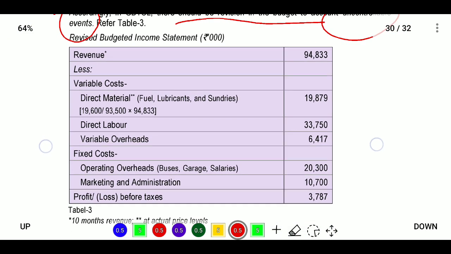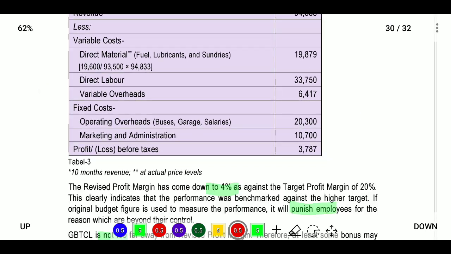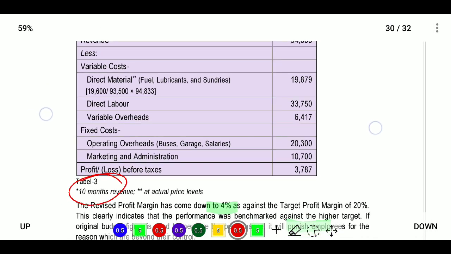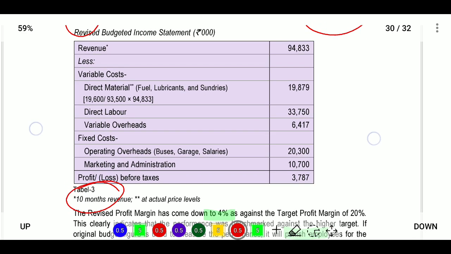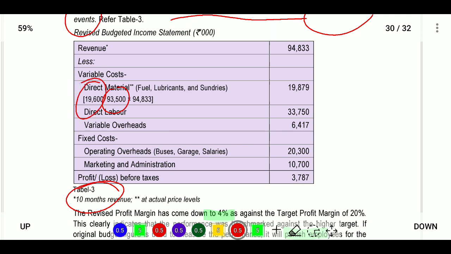For the revised budget income, for revenue we will take 10 months of revenue at actual price levels. Next we will see the 94,883, and for direct material we will get 19,600 divided by 93,500 into 94,883. This is the actual revenue, and this is the expenditure they have provided.